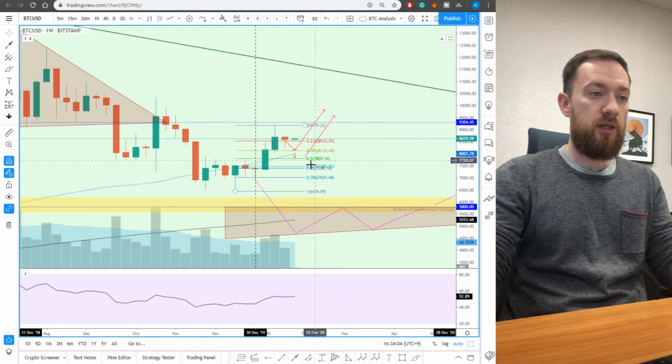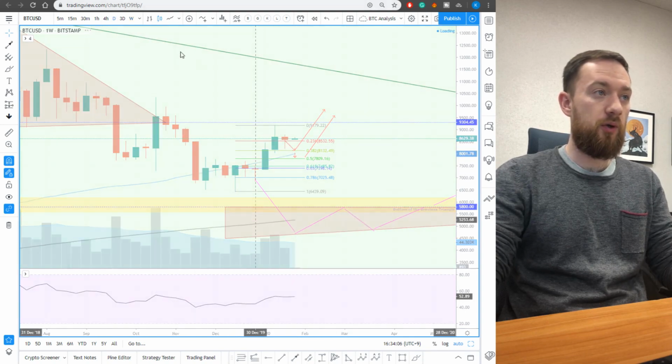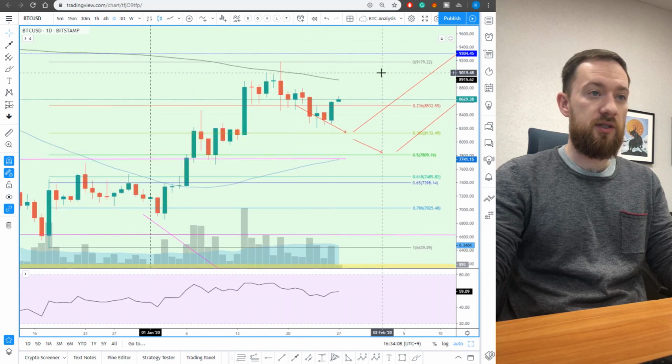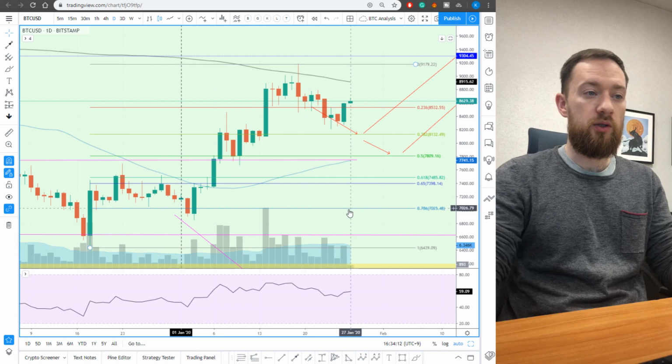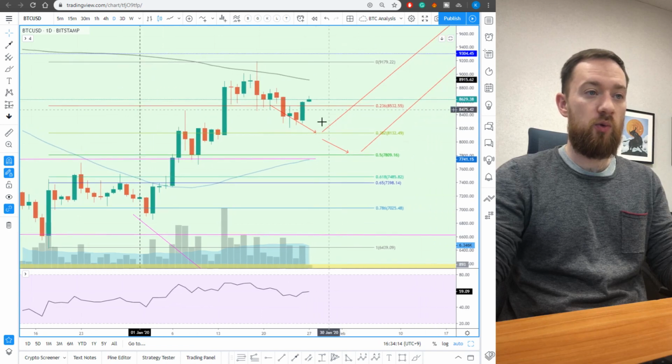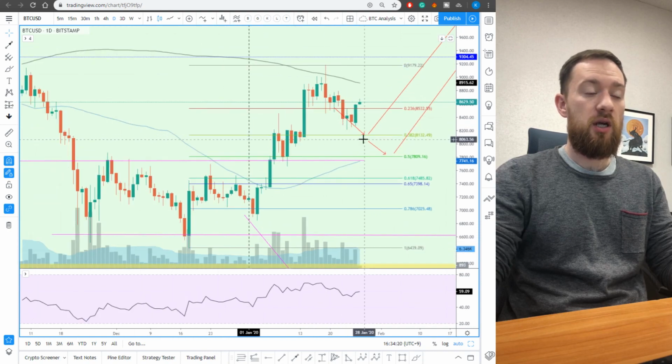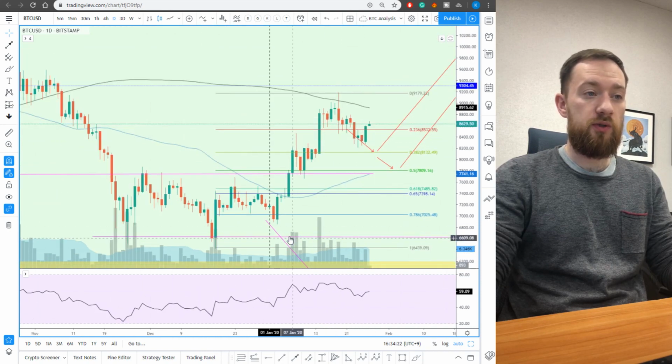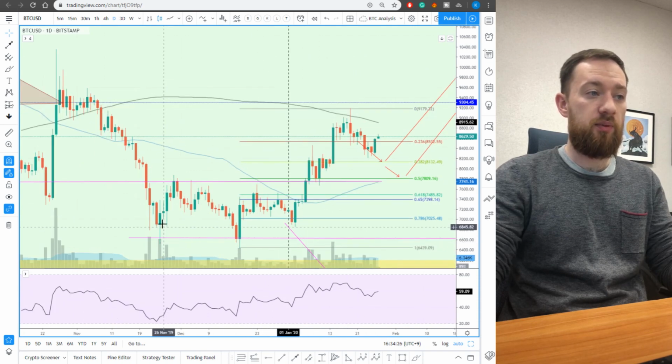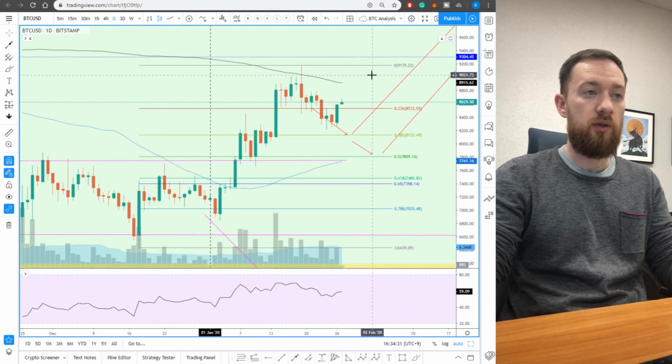The problem here is the volume. So if we go to the daily chart, we can see that yesterday the volume was not that good. It didn't break the 20 MA. It was okay. It was more than the previous 2 days. However, we still would like to see a nice increase in volume, something like that, when the price is actually moving up. So when we had at least some upward movement and upward momentum.